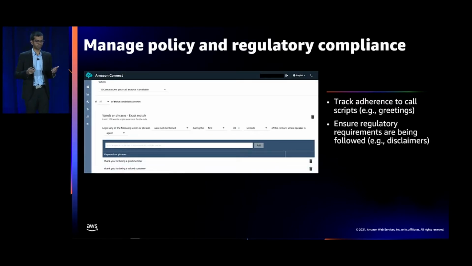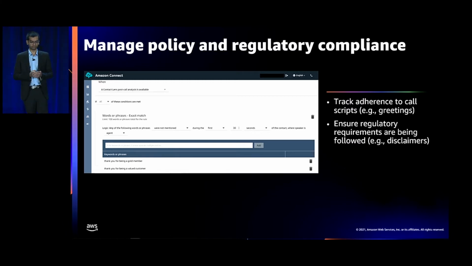Now, supervisors are often responsible for making sure that agents are adhering to company policies and regulatory mandates. This means that historically they've had to go to the painstaking task of reviewing calls to ensure that agents are provided coaching when required. With Contact Lens, in addition to tracking issues through automated call categorization, you can also manage